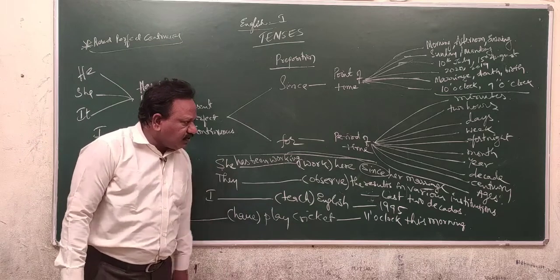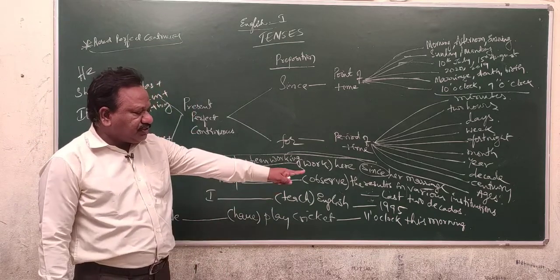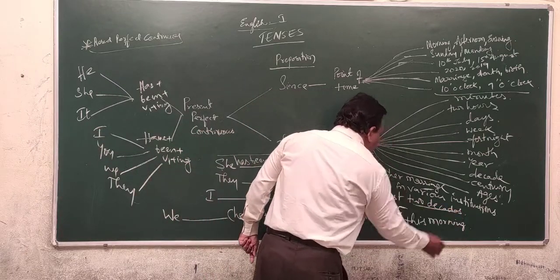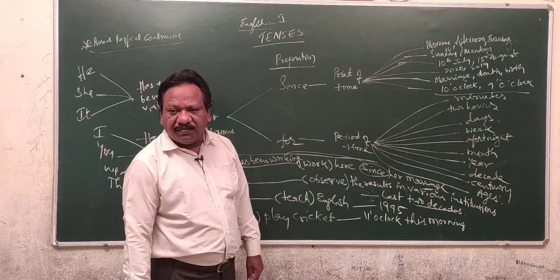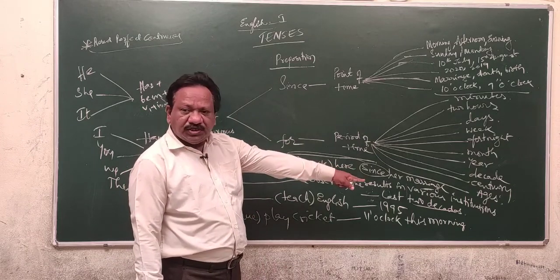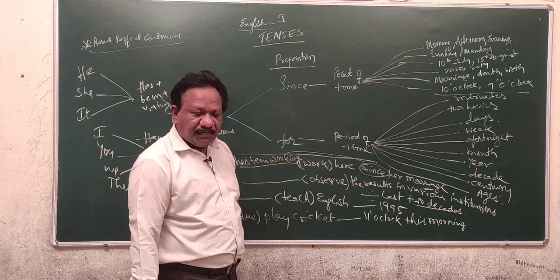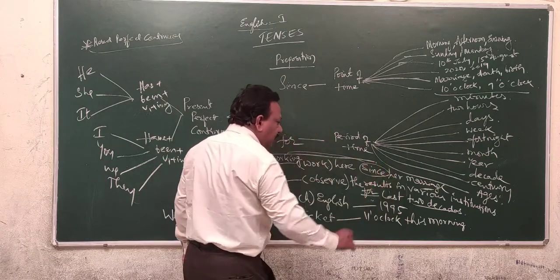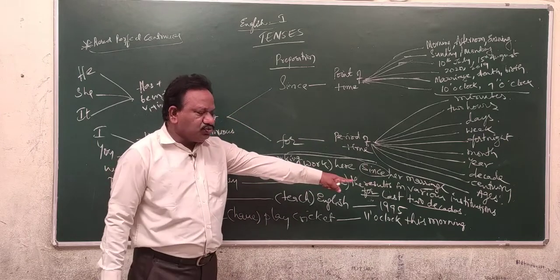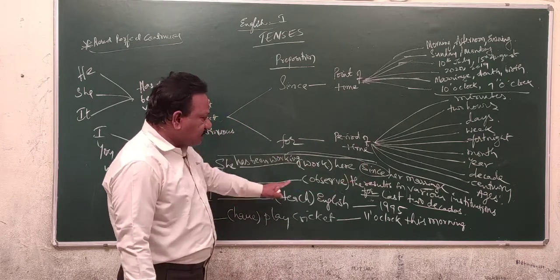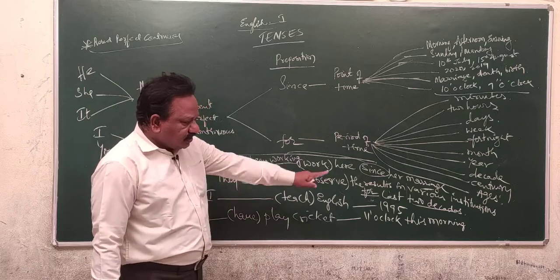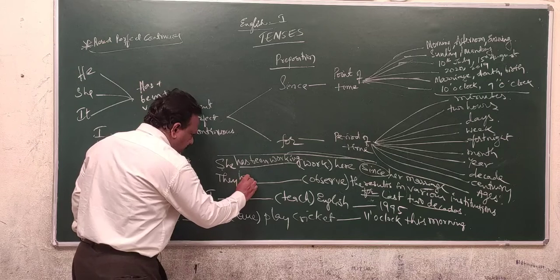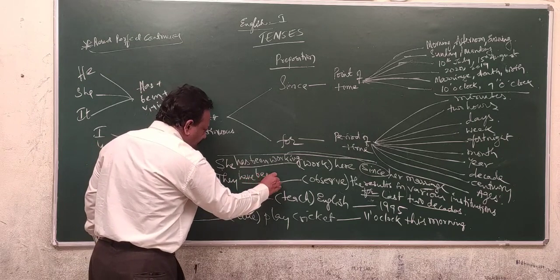They dash observe the results in various institutions dash last 2 decades. Last 2 decades, is it a point of time or a period of time? It is the duration of the time. Duration of the time is known as a period of time. Period of time should be indicated by the for preposition. For the last 2 decades. Here they dash observe the results in various institutions for the last 2 decades, they have been observing.